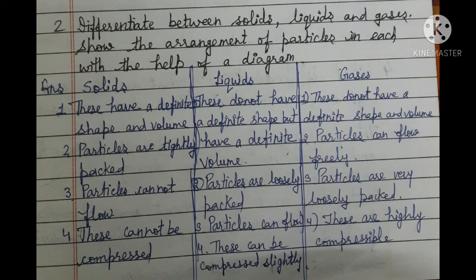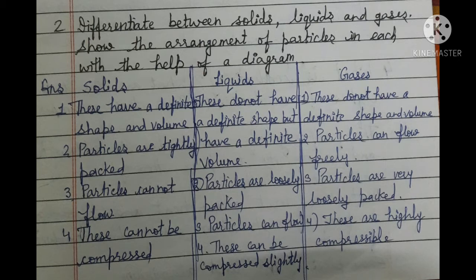Now the question 2. Differentiate between solids, liquids, and gases and show the arrangement of particles in each with the help of a diagram. Solids: these have a definite shape and volume. Particles are tightly packed in solids. In solids, particles cannot flow. And fourth point is these cannot be compressed.